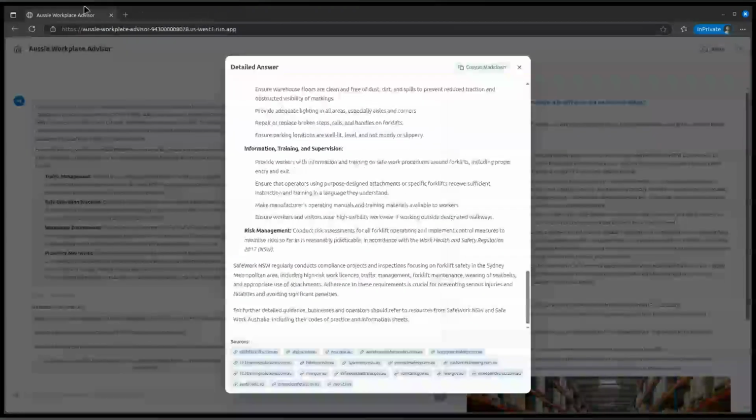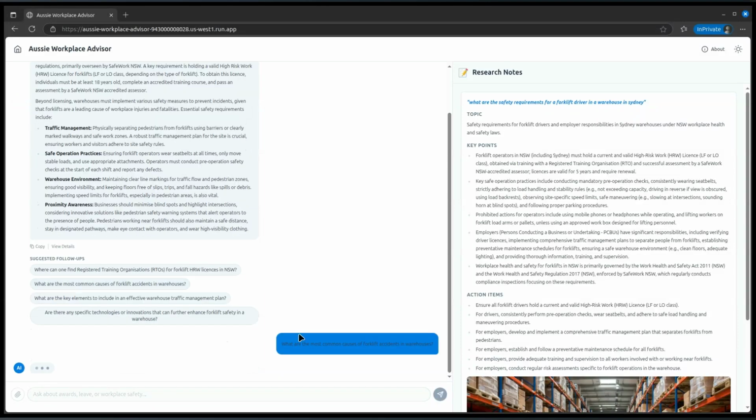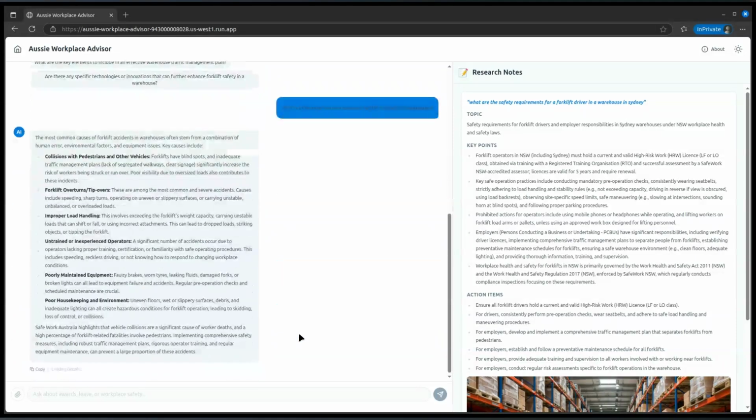So okay, and then we can ask a follow-up question. What are the most common causes of forklift accidents in warehouses? Interesting question. Let's see what the answer is. Again, I have not told this AI anything about forklifts ever. It doesn't have any idea about this topic until it starts to go and research it. And so it's given the short answer.